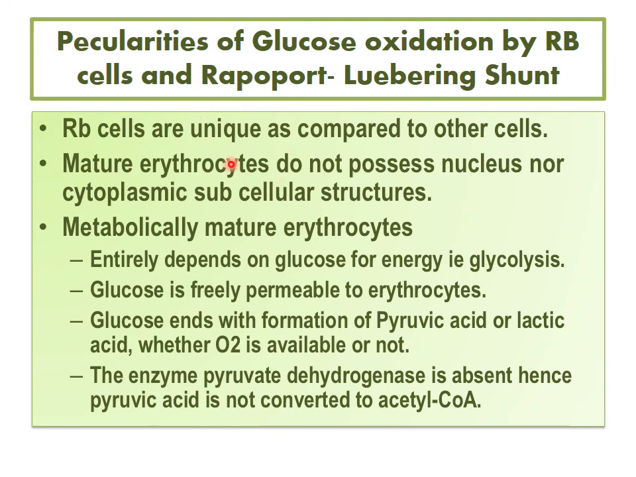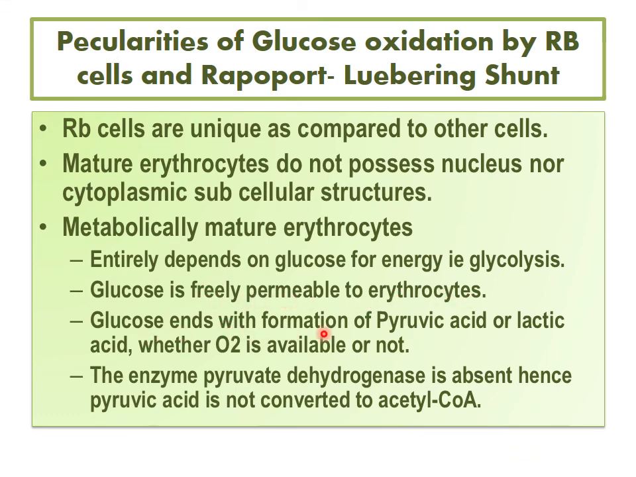Now we come to one more pathway which is connected to glycolysis, that is the Rapoport Luebering shunt. Why is this pathway important to join here? We all know that red blood cells are unique as compared to other cells. Mature RBCs or erythrocytes do not possess a nucleus or cytoplasmic subcellular structures. So metabolically, mature erythrocytes entirely depend on glucose for their energy, that is glycolysis. So all the RBCs are dependent on glycolysis. Glucose is freely permeable to erythrocytes.